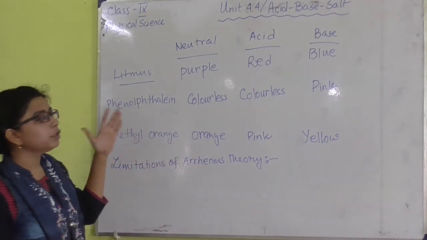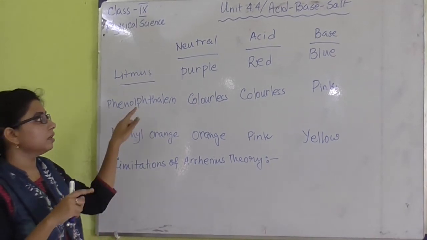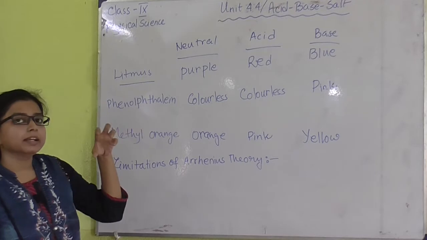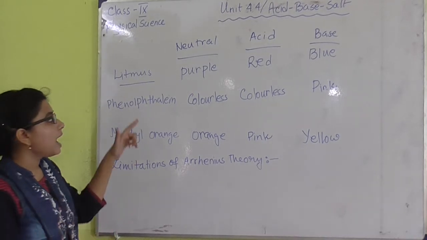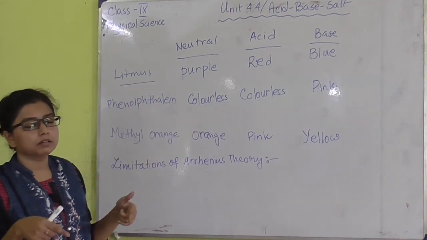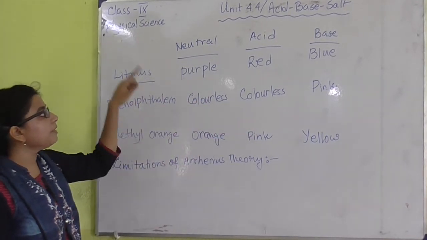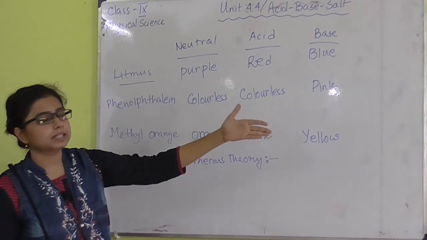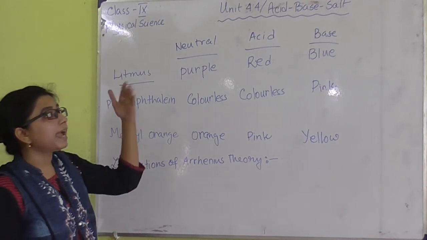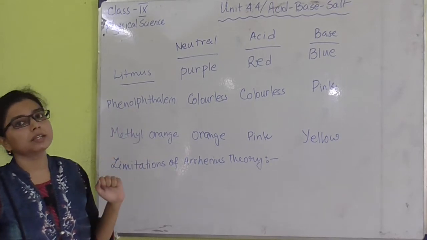If I use phenolphthalein as the indicator, and I observe that the liquid becomes pink in color, I can say that there is some base within the container, and if it remains colorless as it was, then I can say that the chemical within the container was acid. In this way we can differentiate whether it is acid or base, but we can't determine the actual H plus ion concentration or the actual OH minus ion concentration. For that purpose we have to use universal indicator.